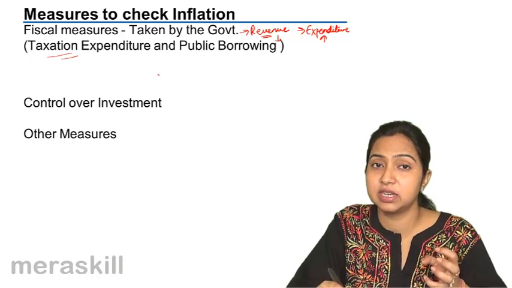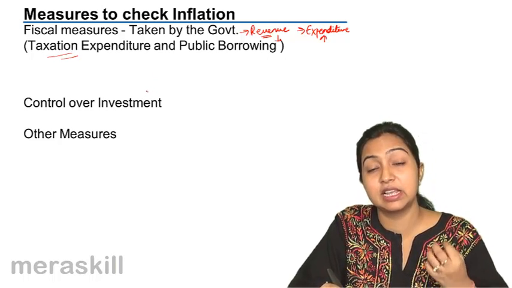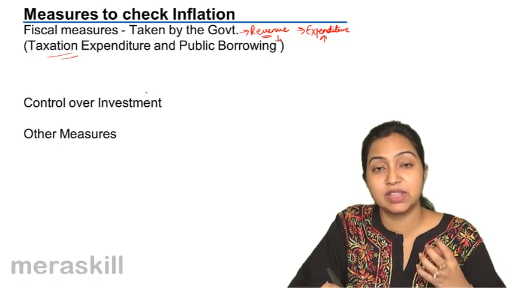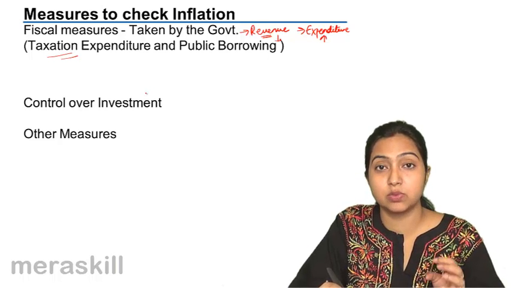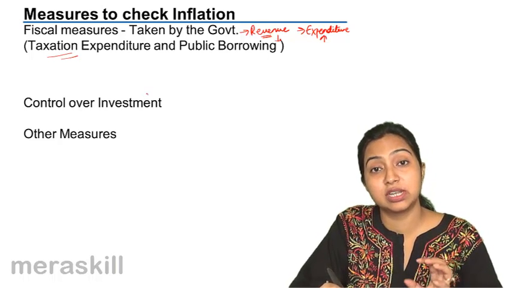When you increase the direct tax, the income in the hands of the people will be less. They will be spending less when they have lesser incomes in their hands, and the revenue would also increase, which can be used for increasing production. What can the government also do is curtail their expenditure.